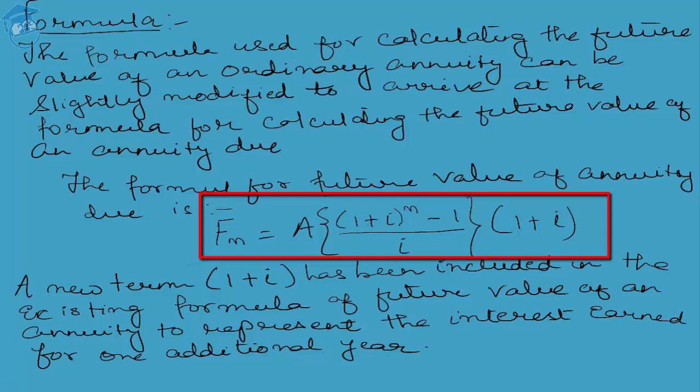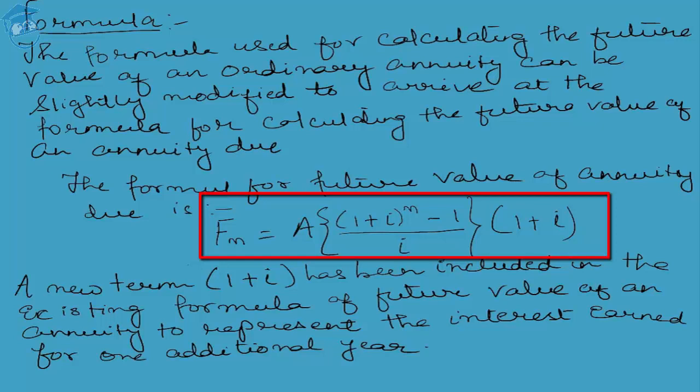So the future value of an annuity says that Fn is equal to A within bracket 1 plus I to the power of n minus 1 bracket close whole upon I, and the moment the feature of annuity due creeps in, the formula changes to Fn is equal to A within bracket 1 plus I to the power of n minus 1 bracket close whole upon I multiplied by 1 plus I.